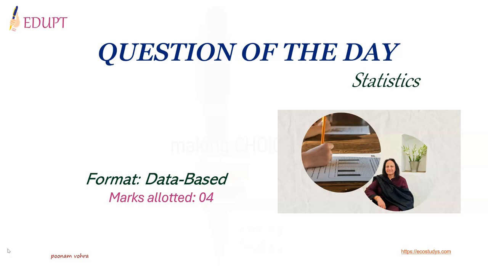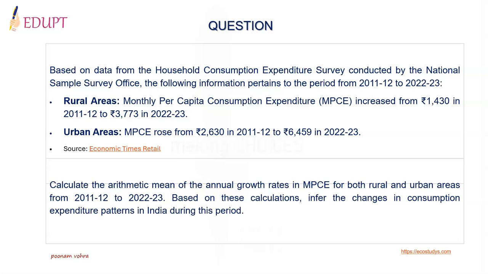Let's get started. The question is, based on data from the Household Consumption Expenditure Survey conducted by the National Sample Survey Office, the following information pertains to the period from 2011-12 to 2022-23. For rural areas, monthly per capita consumption expenditure has increased from 1,430 rupees in 2011-12 to 3,773 rupees in 2022-23.